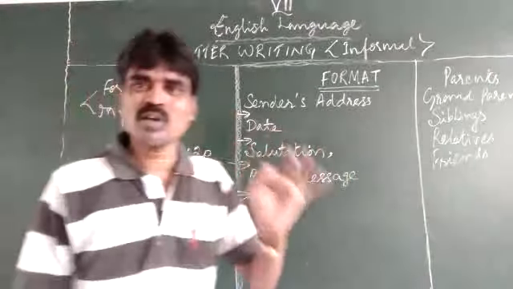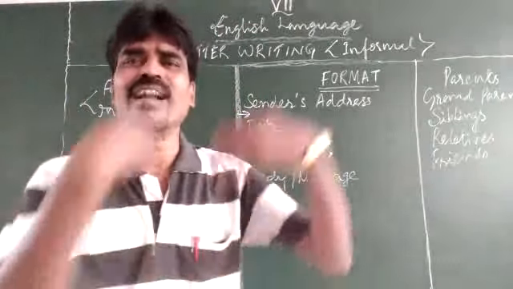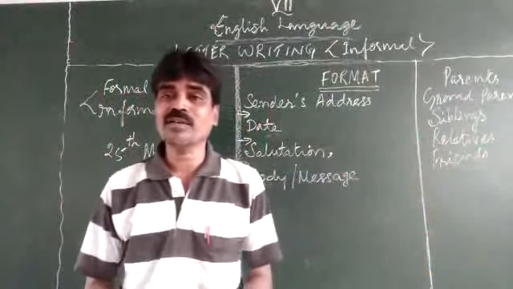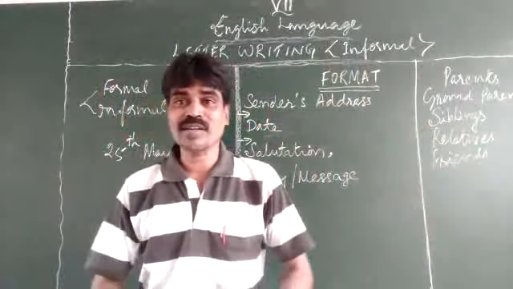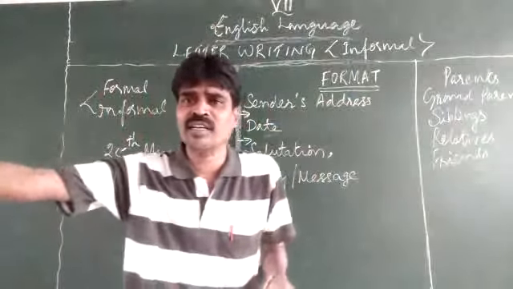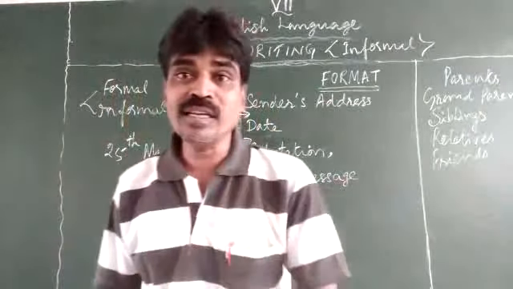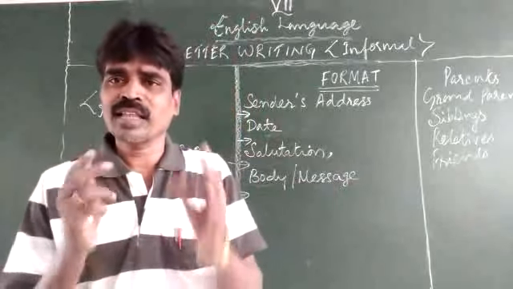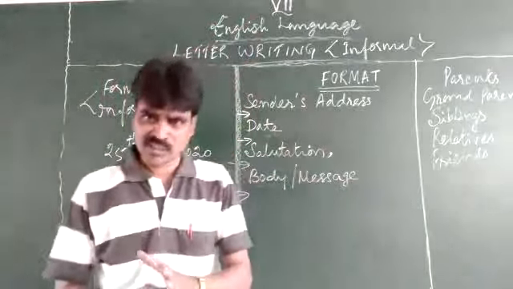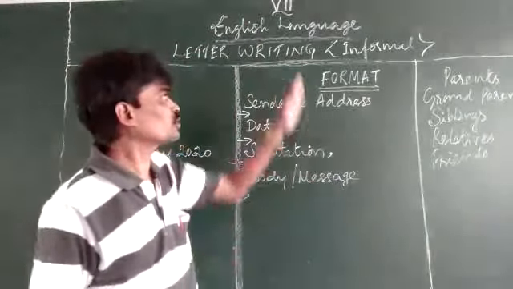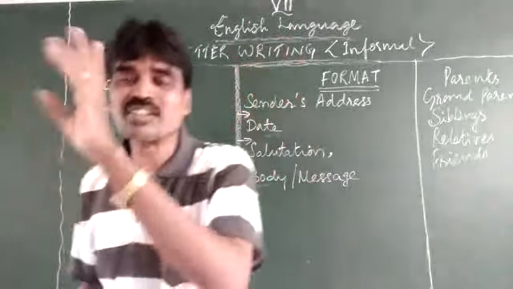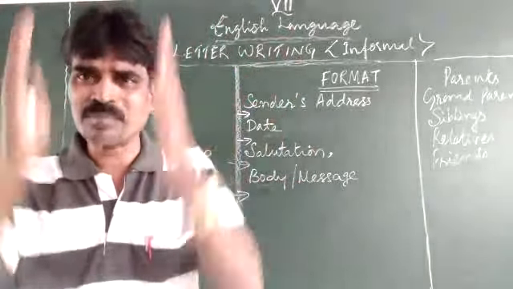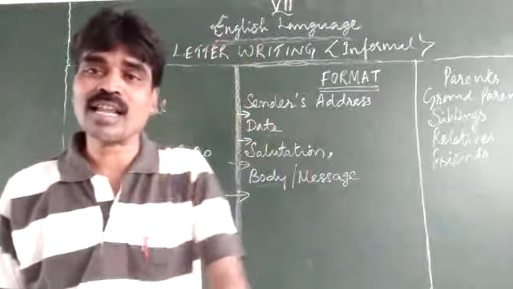Then the salutation. What do you mean by salutation? Salutation means addressing. Dear, my dear dad, my dear mother, my dear uncle, my dear auntie, my dear friend. For a friend, you can write the name also. But be careful that you are not using any language other than English, because you are writing the letter in English. So English is a must. No other language is allowed.